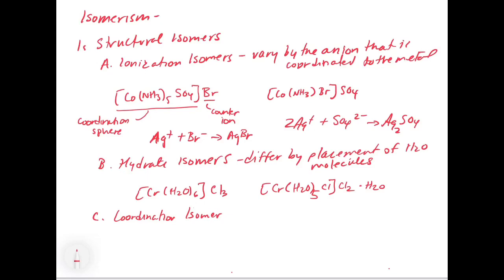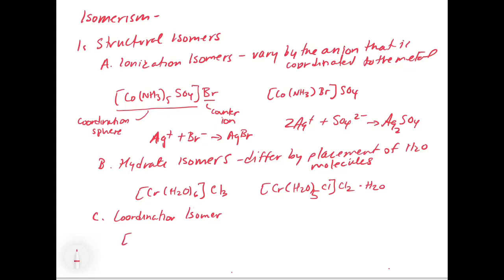Okay, so the next one is going to be a coordination isomer. And so these are where you have complexes that vary by... So in essence, what you have is you have two complexes that are linked together as a salt. So it's a little bit of an unusual situation, but it's something to think about. So let me show you kind of an example.